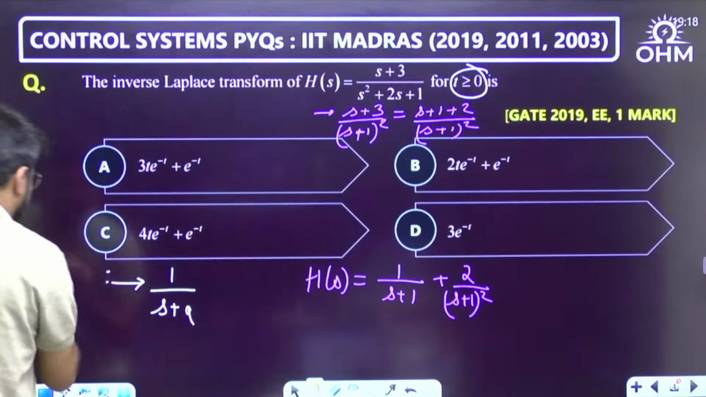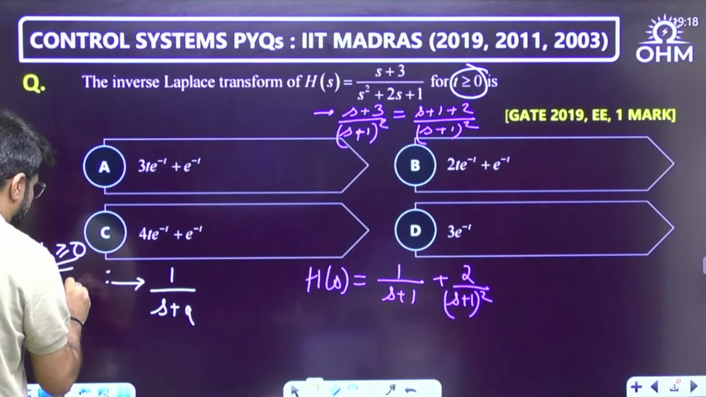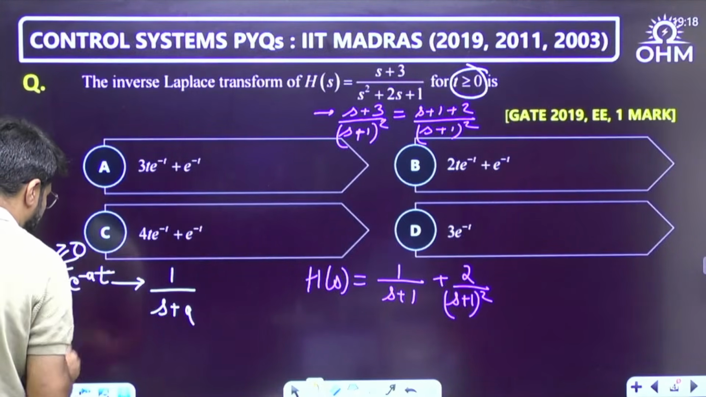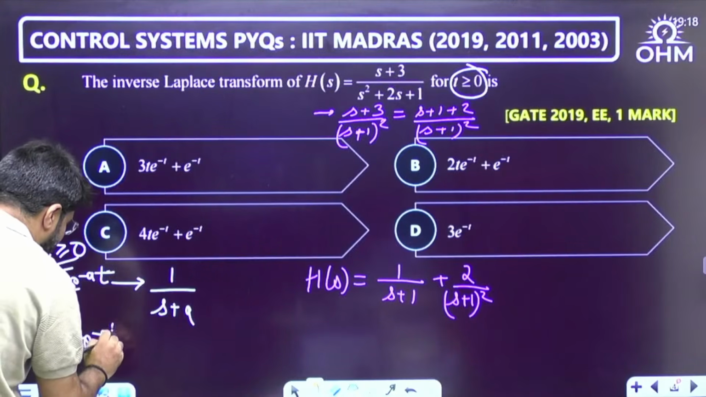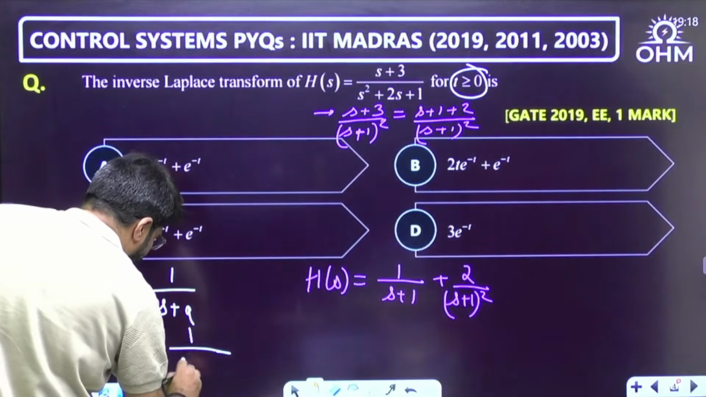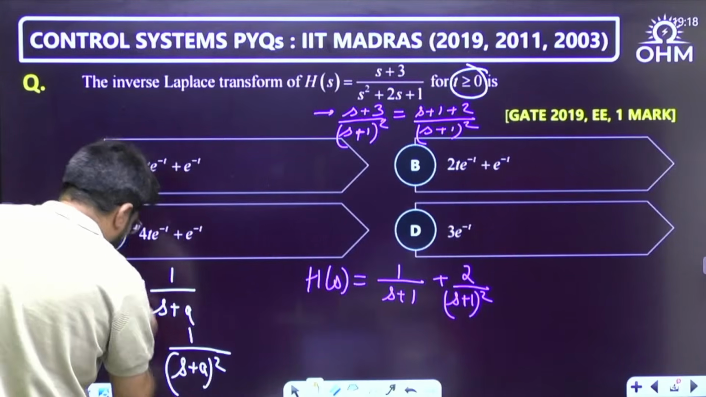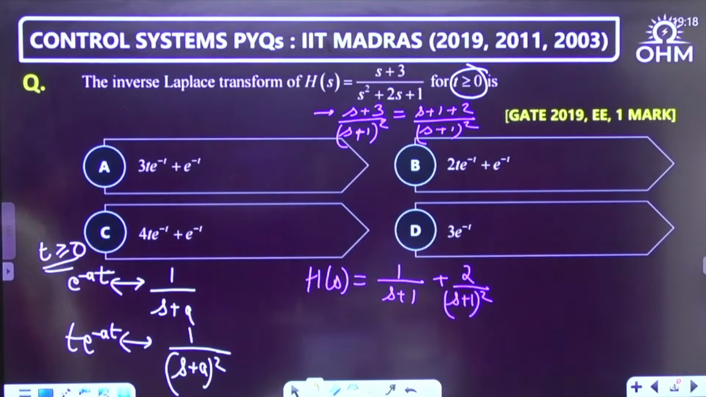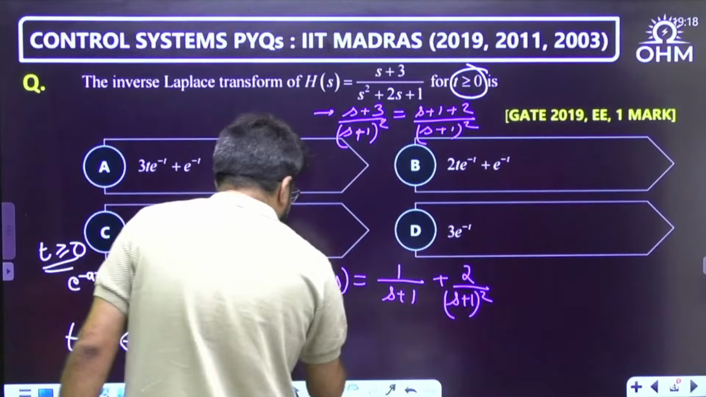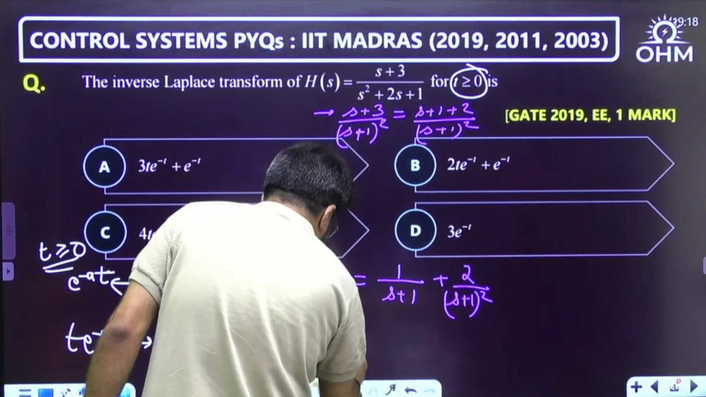If it is e power minus at in general, t greater than or equal to 0, I am assuming, so I am not specifying u(t). And if it is t e power minus at, then you say 1 upon (s plus a) whole square. These are the Laplace transform pair here. Correct. Okay. So what is the inverse Laplace h(t) here?